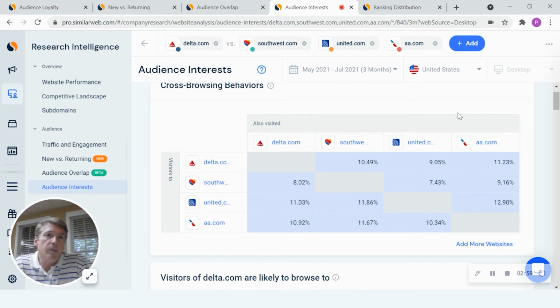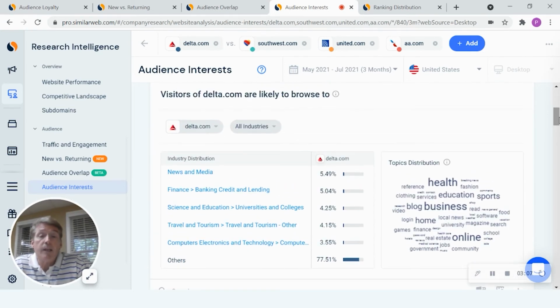We can also look at the opposite of that, where we can observe how much of a competitor's website audience is also visiting our site. By scrolling down, we can look at some really interesting industry perspectives of where Delta visitors are likely to browse, some of those key topics of distribution across those sites, and words that really resonate within those sites, like health, business, and education.